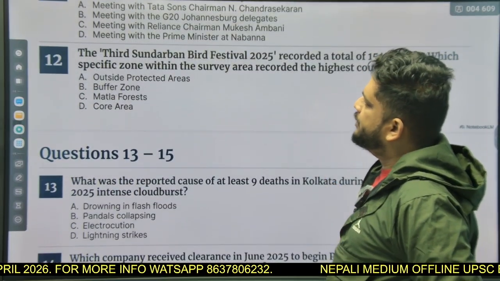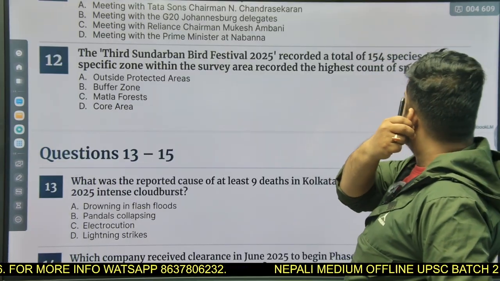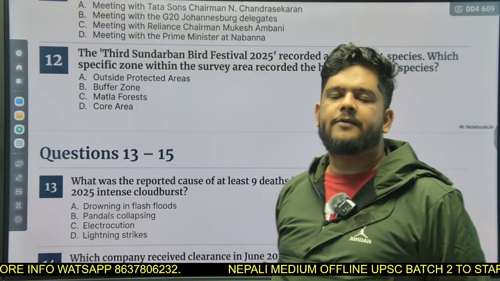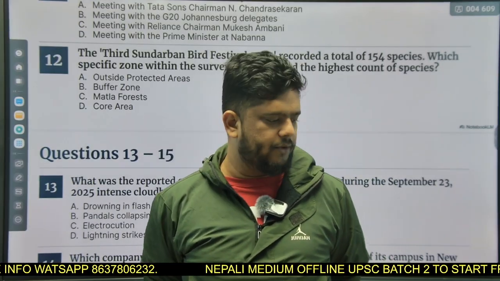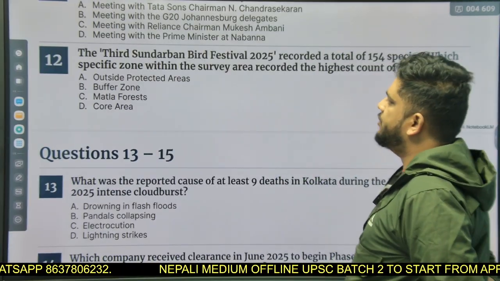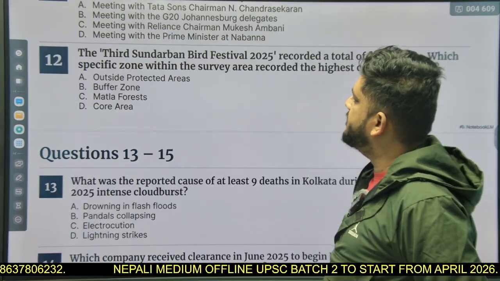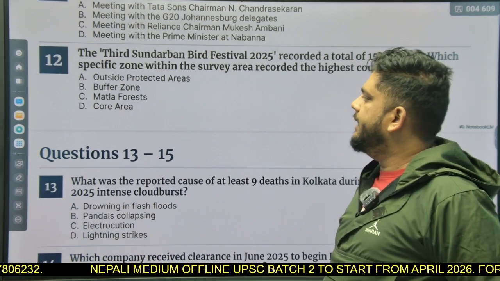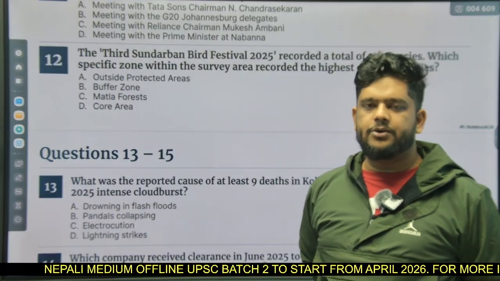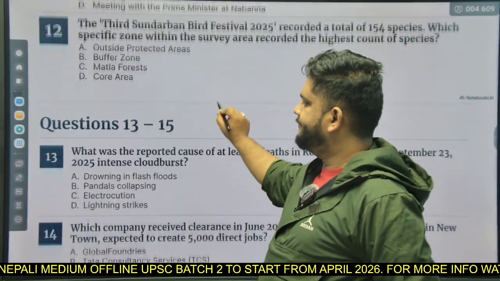Now, question number 12. The 3rd Sundarban Bird Festival 2025 recorded a total of 154 species. Okay, please remember the total amount of species. Also, it was recorded 154. They may ask this question also, right? Which specific zone within the survey area recorded the highest count of species? All right. The given options are option number A, outside protected areas, buffer zones, Mallta forest and core areas. The right answer to this question is outside protected areas. Okay. Option number A.